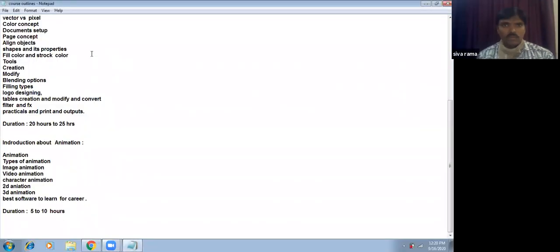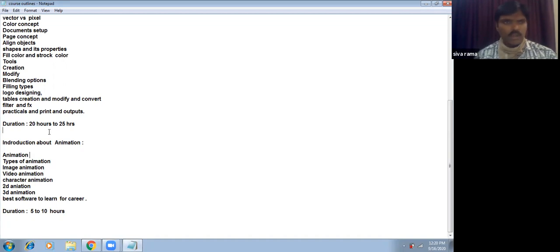Suppose with the help of Corel Draw we can make some character. We made some outline of a person or a cartoon. Once we do that, we can go for learning about a particular. Yes, sir. Here we can go into covering the animation sections.